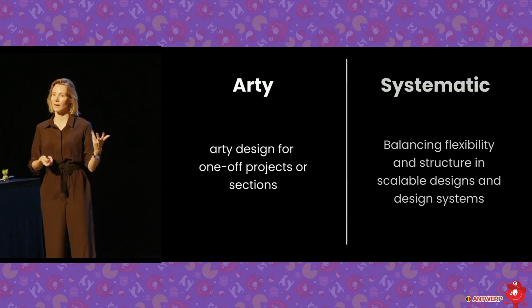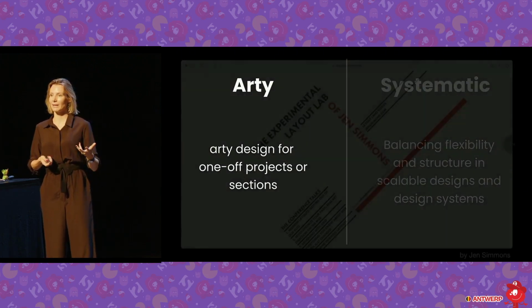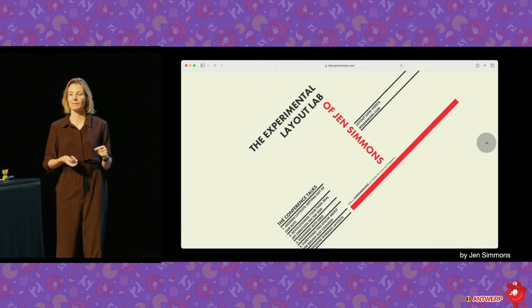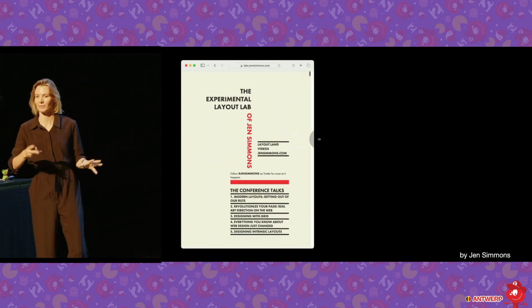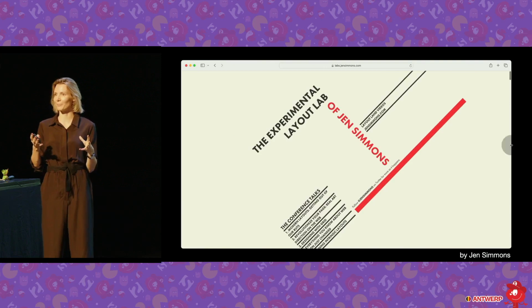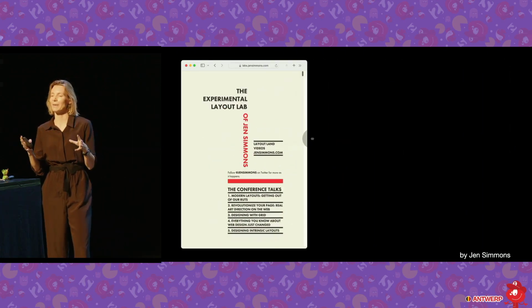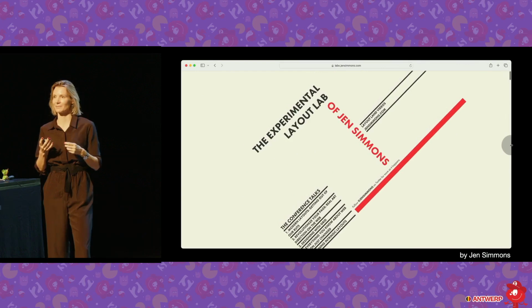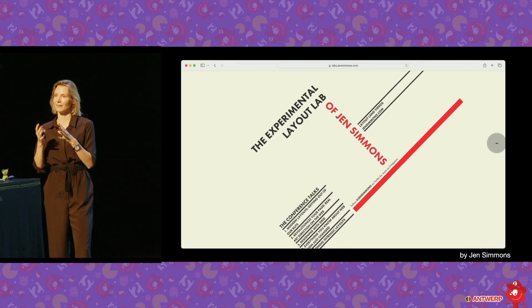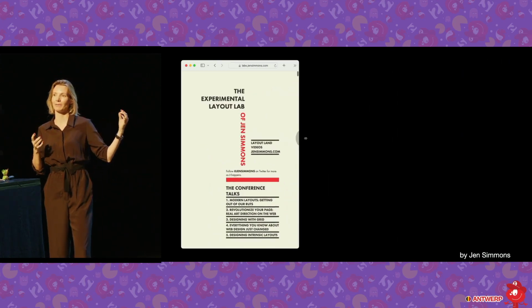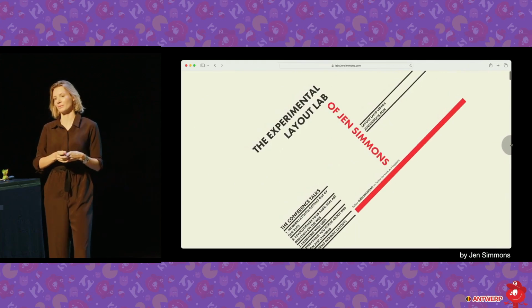So let's take the arty one. And there's a really great example. It's also later in the resources. Jen Simmons, she's like the goddess of CSS Grid, did this fantastic page where she used old Bauhaus posters and turned them into CSS Grid designs. So that's a static design, and all of that really happens in the browser. You cannot plan for that in Figma.